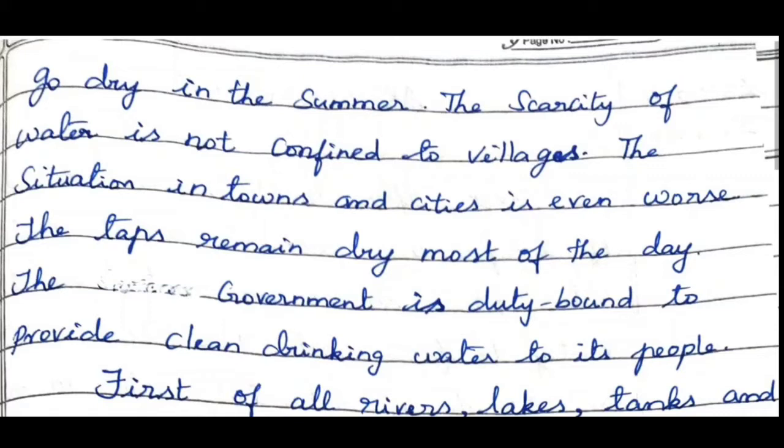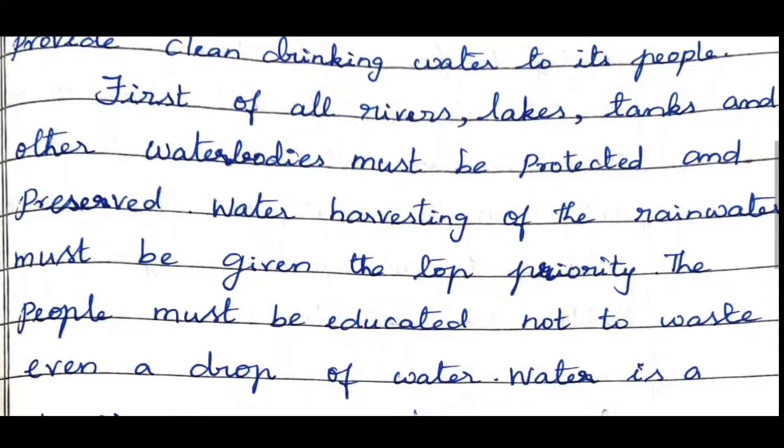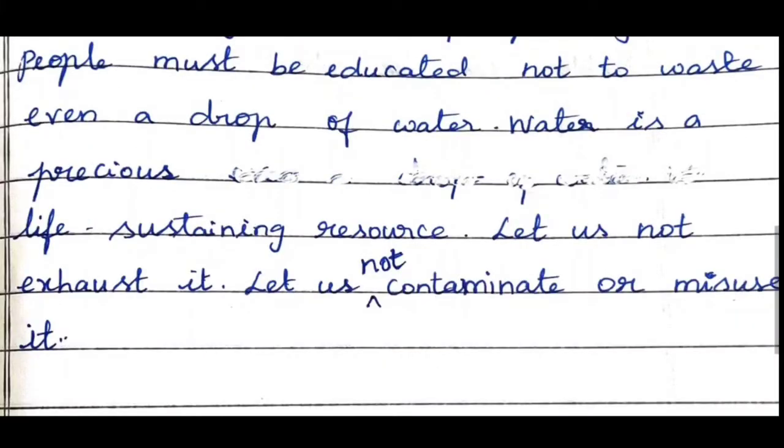The government is duty bound to provide clean drinking water to its people. First of all, rivers, lakes, tanks and other water bodies must be protected and preserved. Water harvesting of rainwater must be given top priority, and the people must be educated not to waste even a drop of water. Water is a precious, life sustaining resource. Let us not exhaust it. Let us not contaminate or misuse it.